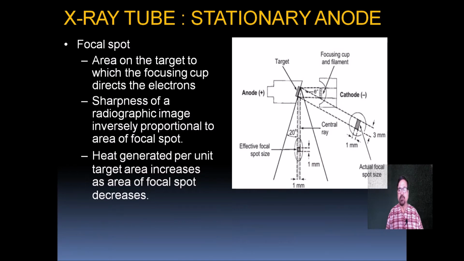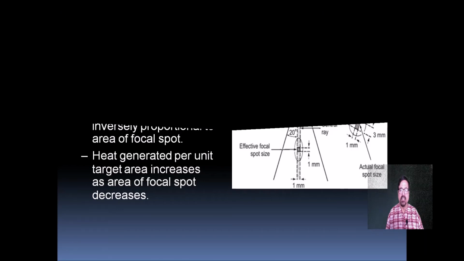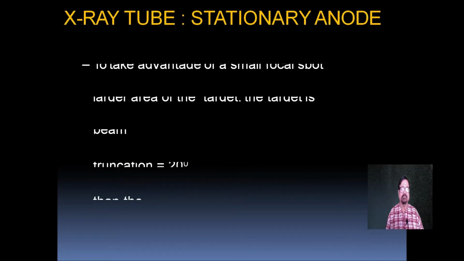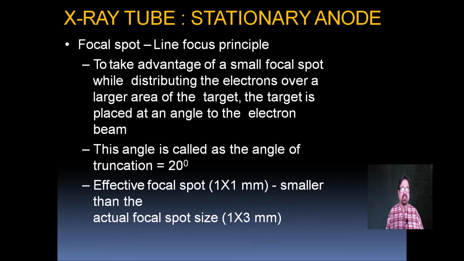This is the X-ray tube again, where the target is shown, and the anode, and they have shown the focusing cup which focuses the electrons. Continuing with the focal spot, to take advantage of a small focal spot while distributing the electrons over a large area, the target is placed at an angle to the electron beam.